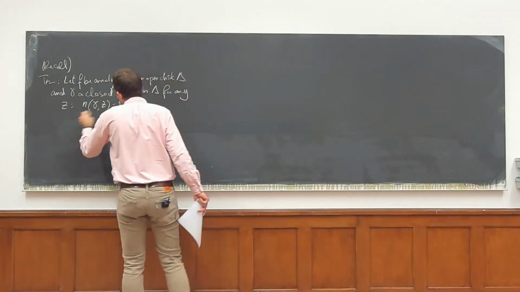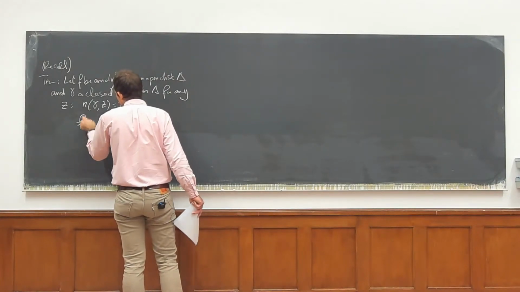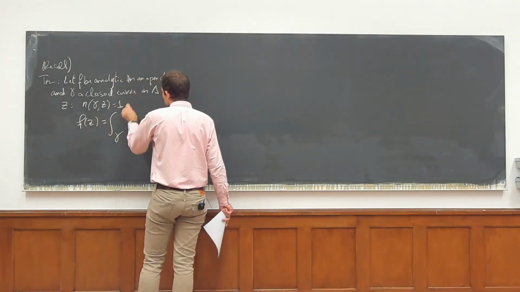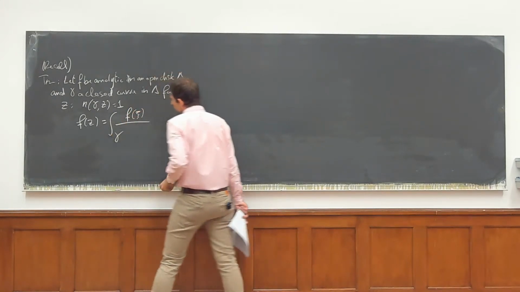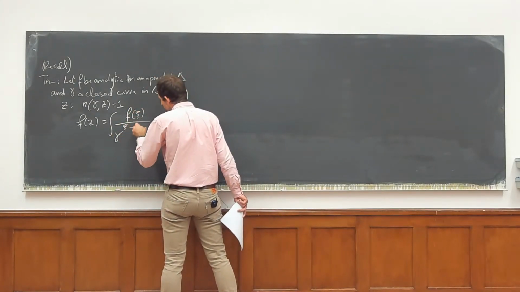We have f of z is the integral of f of xi, and now it's xi minus z.